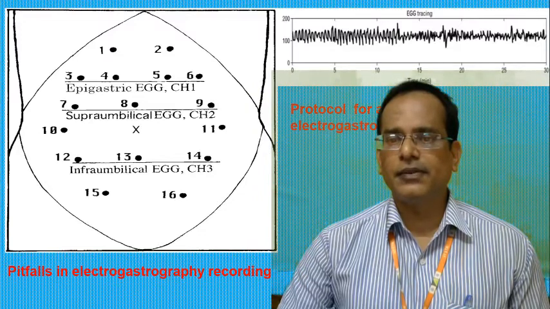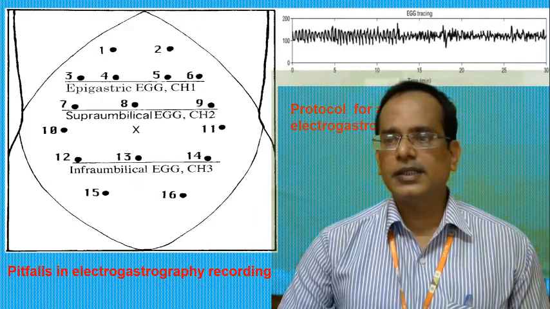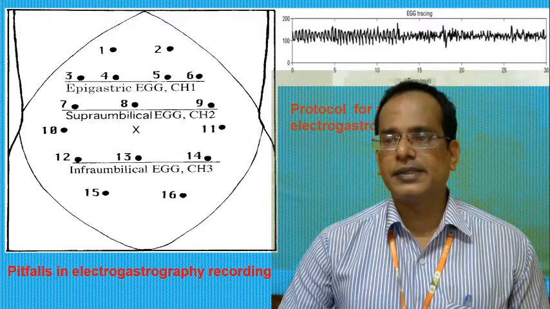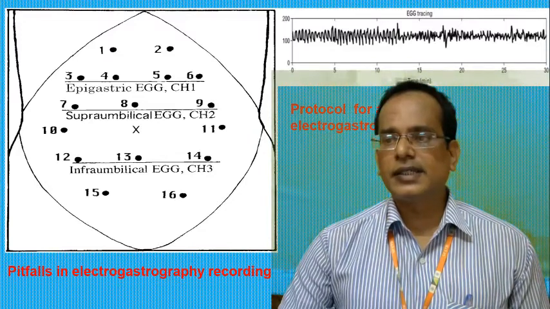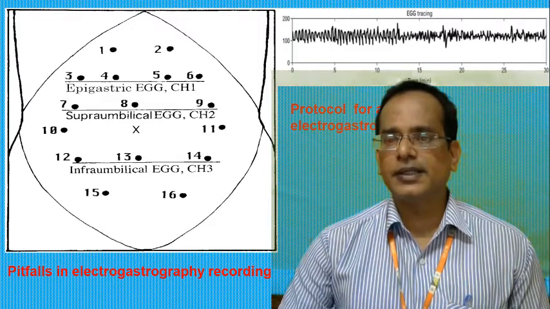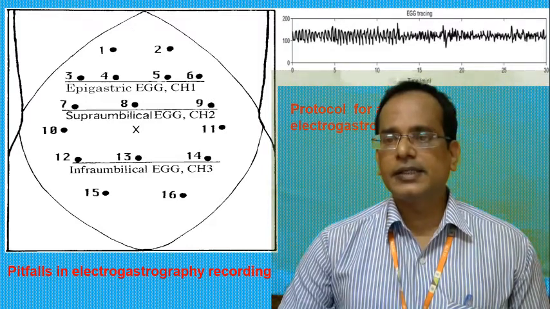Very important pitfalls in electrogastrography recording. It is most important, and also it is noted that an EGG study could be flawed or completely useless if any of the following take place. First, the skin is not appropriately prepared. Second, the subject is engaged in a conversation.